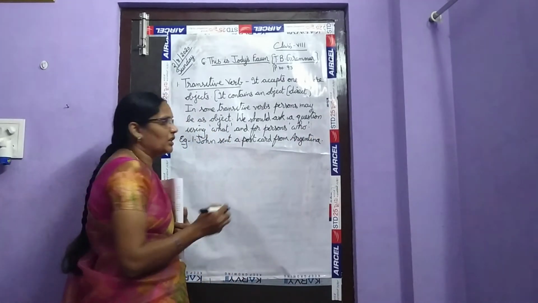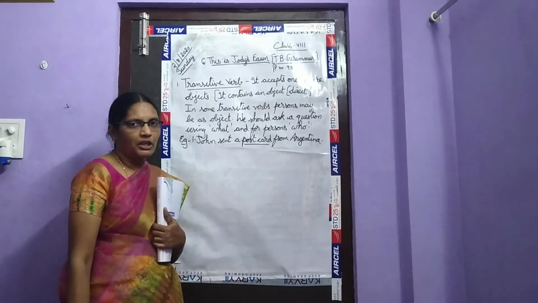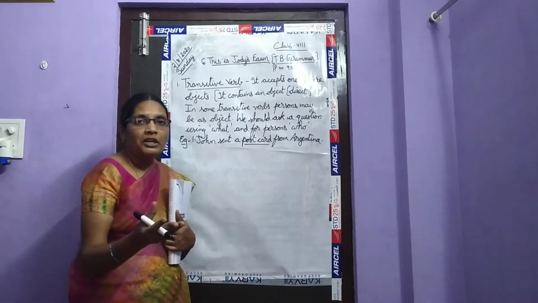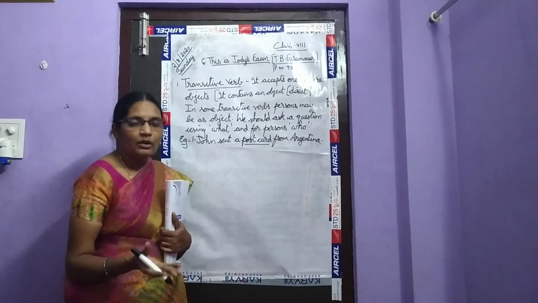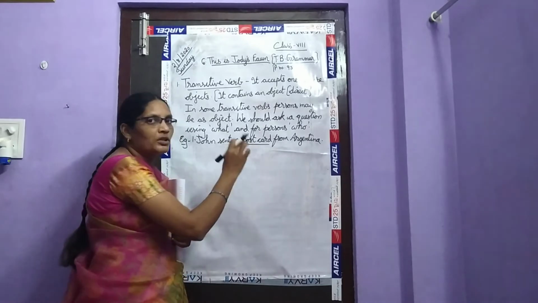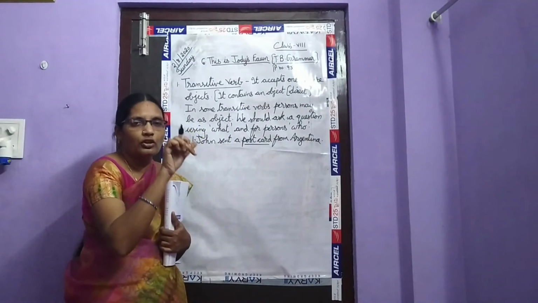So what is the object here, children? Postcard is the object. So make it as a question. What did John send from Argentina? What did he send, children? He sent a postcard. So we made a question by using the question word what, on the object.